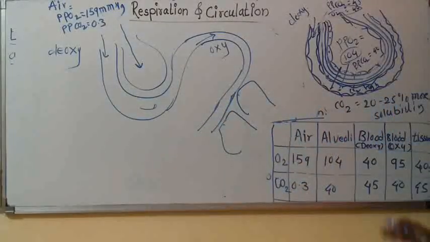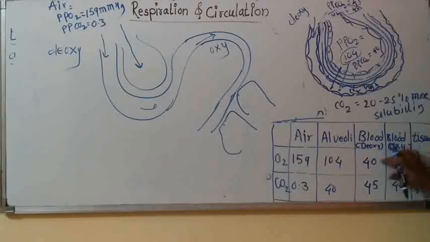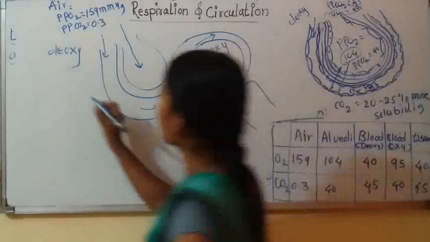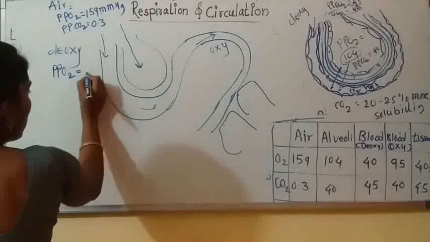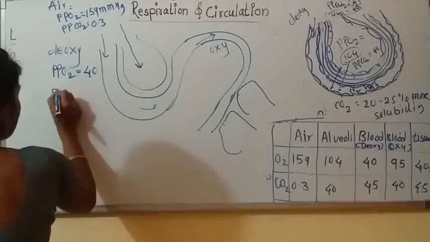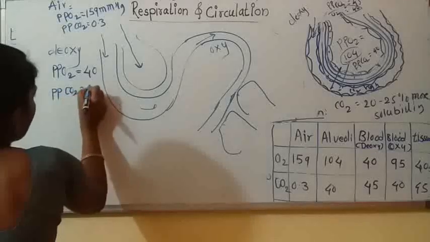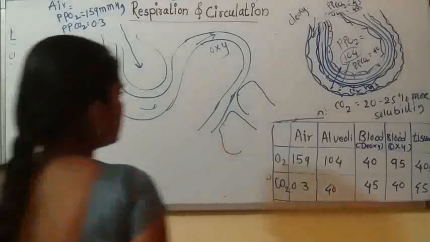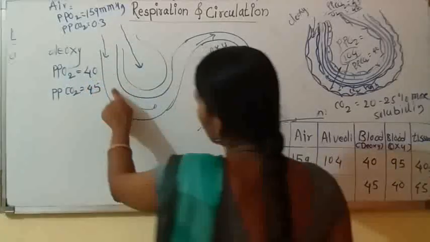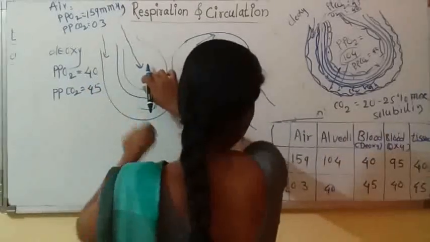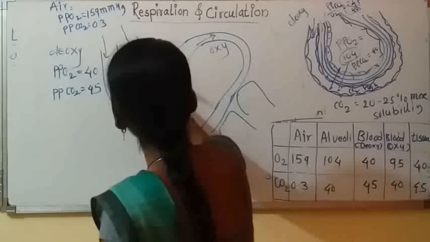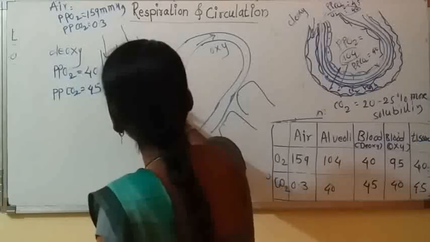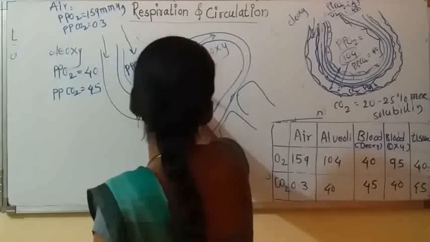In the deoxygenated blood, partial pressure of O2 is 40, and partial pressure of CO2 is 45 mm of Hg. Now alveoli contain partial pressure of O2 104 and partial pressure of CO2 40.